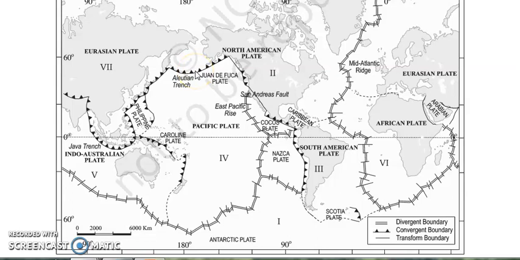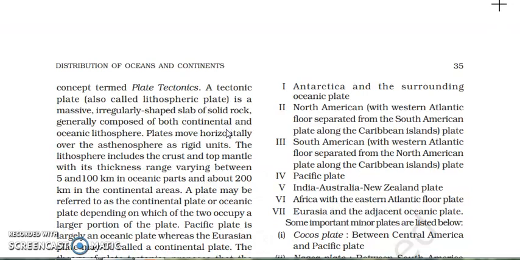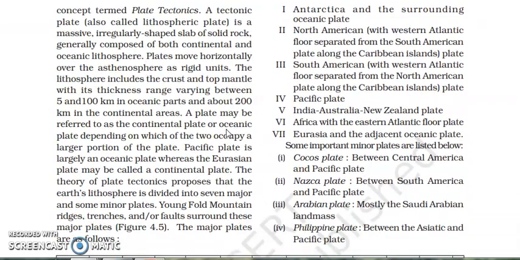Now how are we telling that these are the major plates? Eurasia is a combination of Asia and Europe. It is a continent, so this is an example of a continental plate. The African plate is also an example of a continental plate. North American plate, continental plate. But the Pacific plate is the ocean, so it is an example of an oceanic plate. So plates can be in the ocean, and plates can be in the continental area also.